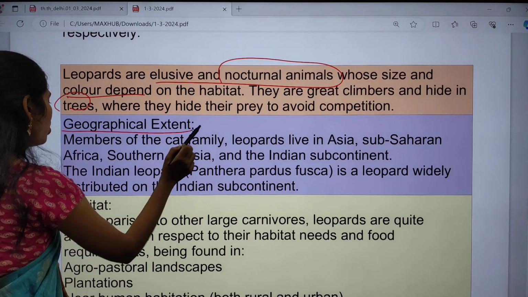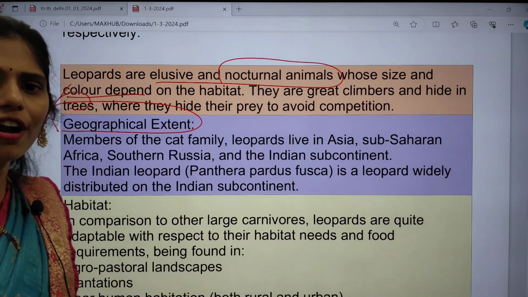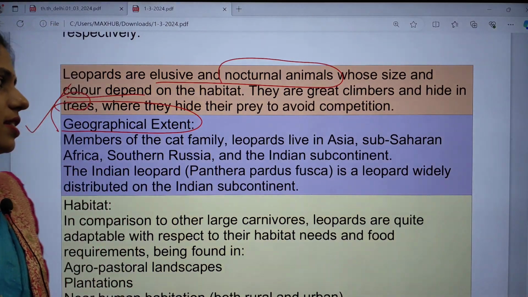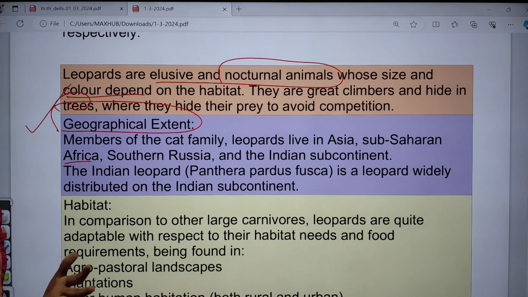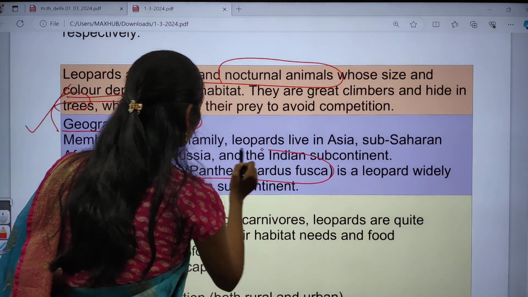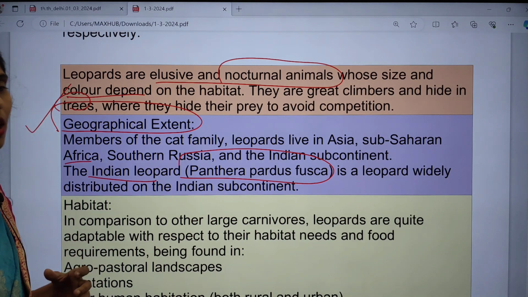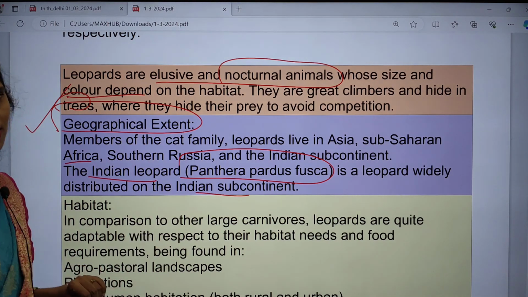They can be found in Asia, Sub-Saharan Africa, Southern Russia, and the Indian subcontinent. The scientific name of the Indian leopard is Panthera pardus fusca. It is widely distributed on the Indian subcontinent.